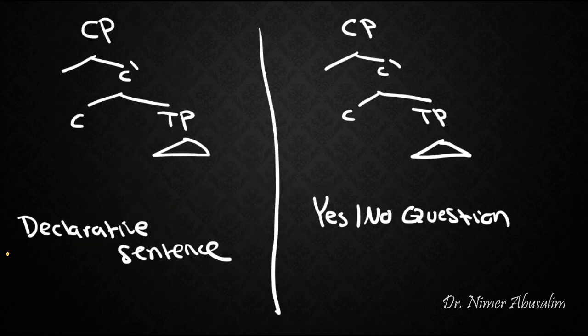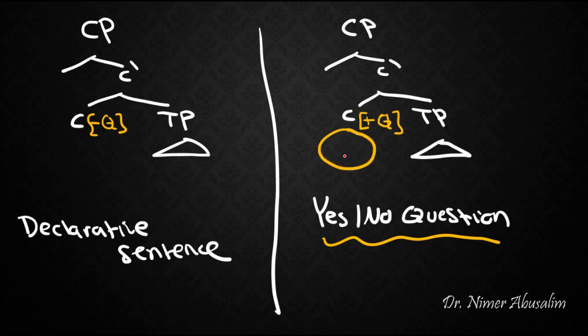So let's summarize really what we're saying here. We're saying here that in a yes-no question clause, the C wants to designate this clause as a yes-no question clause and therefore has a plus Q feature. A clause that is not a question would have, of course, a minus Q feature. So let's suggest that as long as you have a plus Q feature, then you need to have something pronounced under C. Great, but what is it?